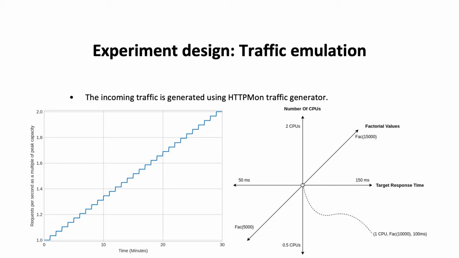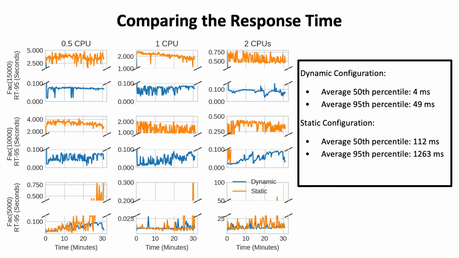The experiments were conducted with different numbers of CPUs, different factorial values, and different target response times, giving rise to the 3-dimensional experiment design space shown in the right figure. In this slide, we present our experimental results for response time. It features 9 plots organized in 3 rows and 3 columns.